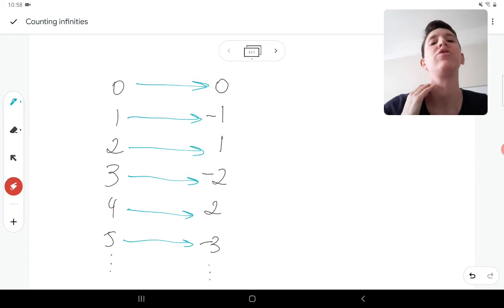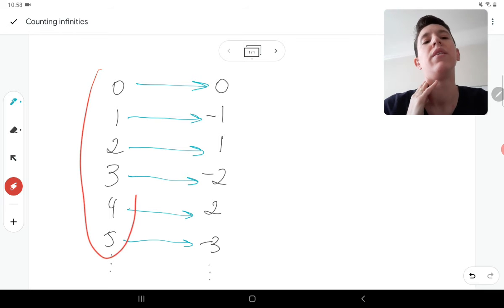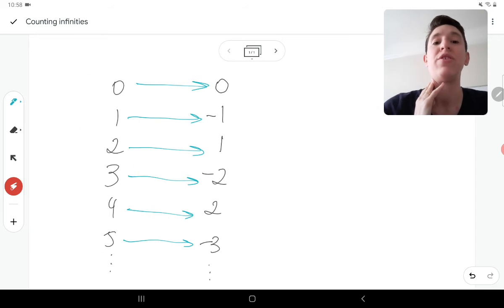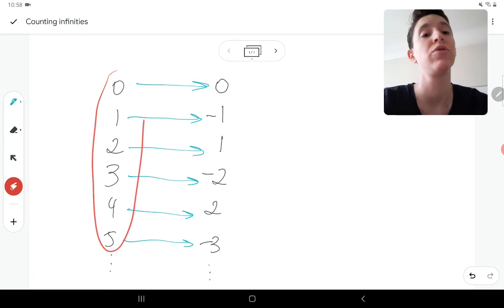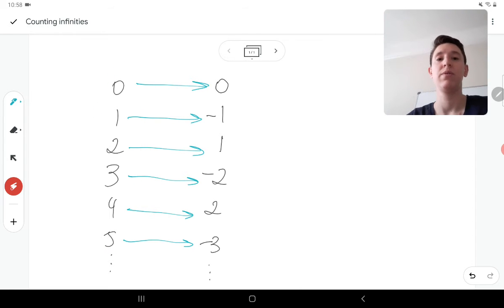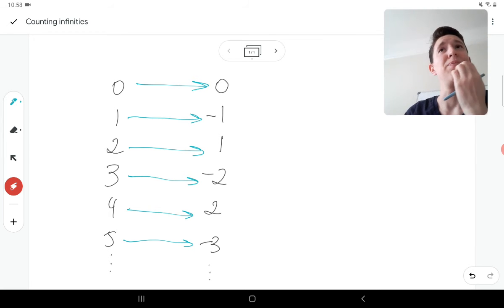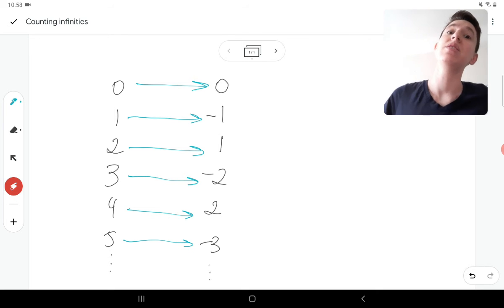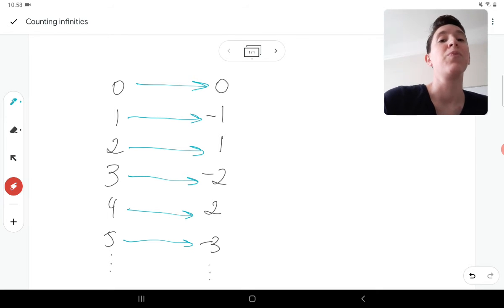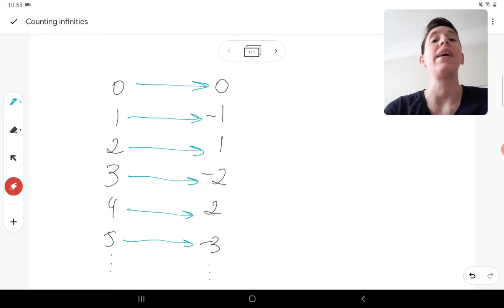You can even do a matching of the natural numbers to the rational numbers. That's a bit more annoying, like all the fractions, and it takes some time, so I'm not going to do it here, but it can be done. What can't be done is from the natural numbers to the real numbers, the ones that have square root of 2, that have pi. They're all these irrational numbers. Shouldn't have called them weird.